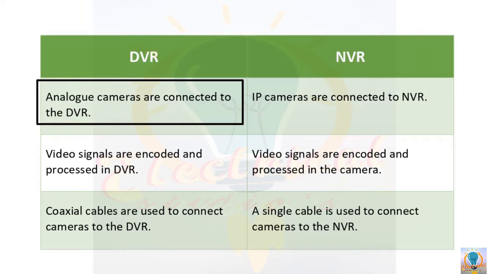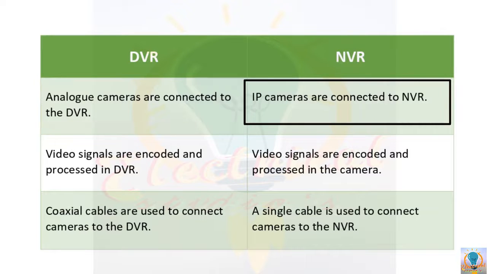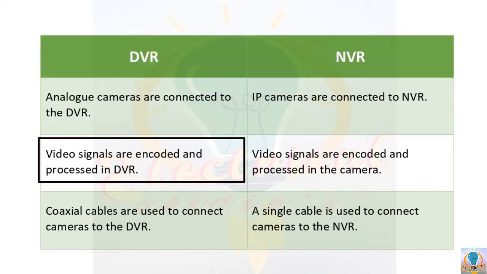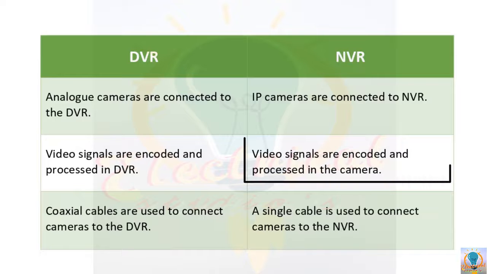Analog cameras are connected to DVRs, whereas IP cameras or digital cameras are connected to NVRs. In an analog system, the video signals are encoded and processed in the video recorder, so the camera used is a normal camera that simply captures the footage and transmits it to the DVR for further processing. But in digital or IP cameras, video signals are encoded and processed in the camera and then transmitted to the NVR for storage and for remote viewing.